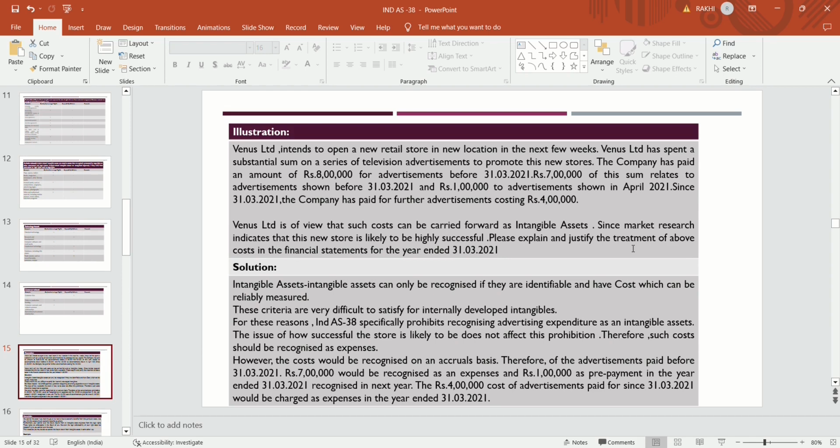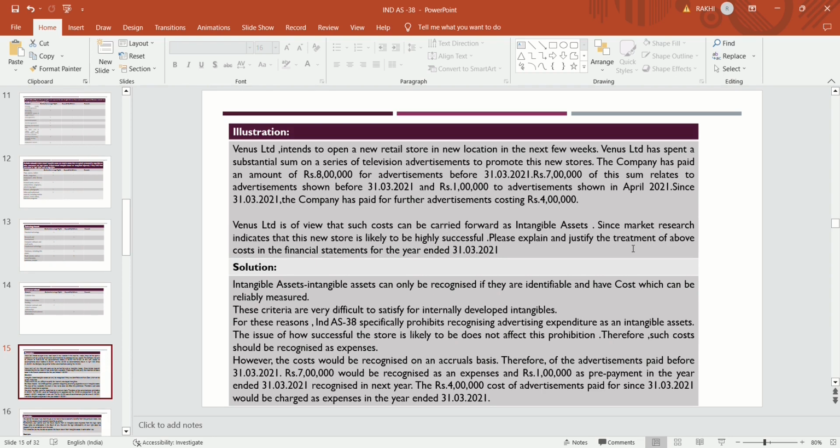The company has paid an amount of 8 lakhs for advertisement before 31st March 2021. Rupees 7 lakhs of this sum relates to advertisement shown before 31st March 2021, and rupees 1 lakh to the advertisement shown in April, means after 31st March 2021.